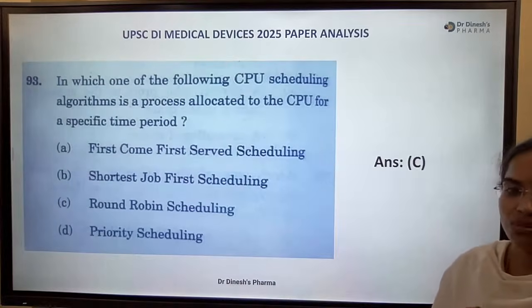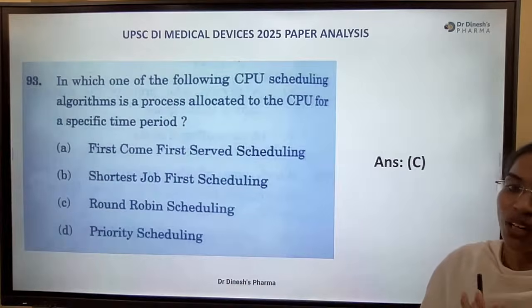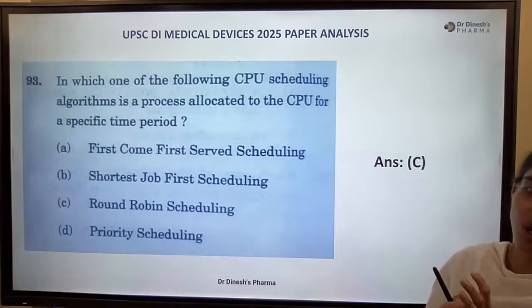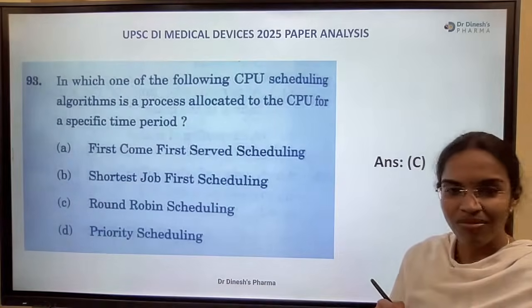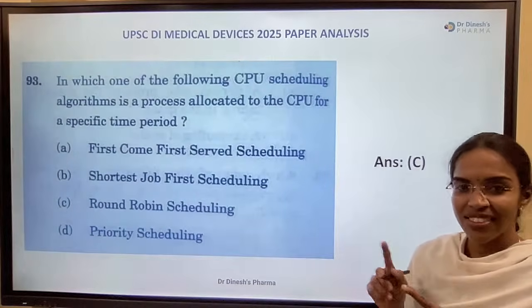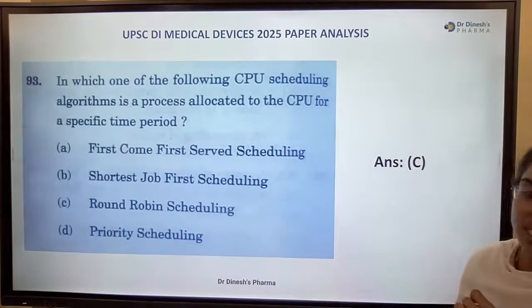A specific time period, not a short time period. Short time period is shortest job first scheduling. A specific time period is round robin scheduling. Yes, option C, round robin scheduling.